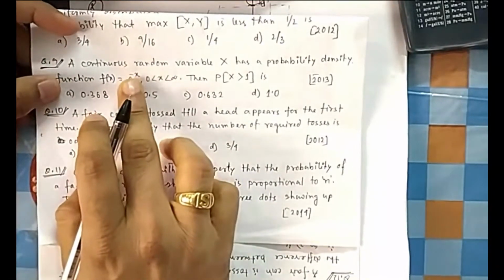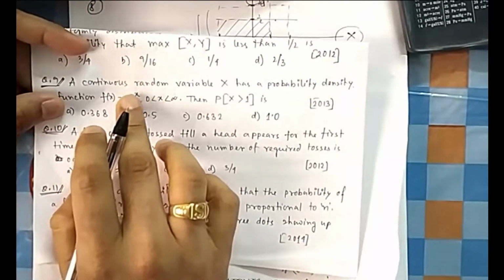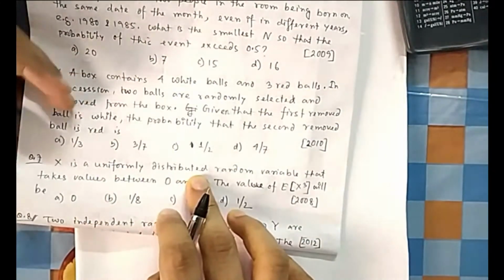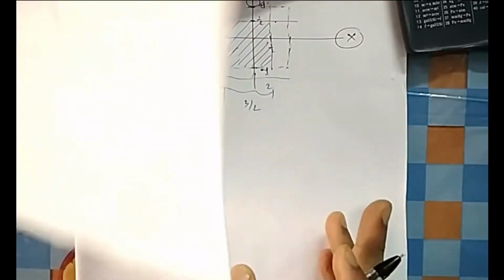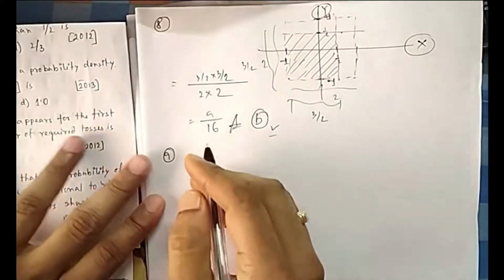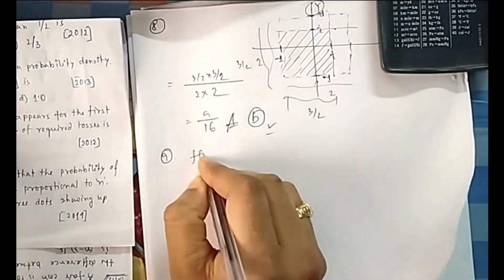Continuous random variable. Yesterday you saw a uniform distribution, uniformly distributed. I told you uniformly distributed is a continuous random variable. So they have defined a continuous one. What is the benefit of a continuous random variable? In the case of a continuous random variable, you can directly integrate for finding probability. That is the idea for continuous random variable.